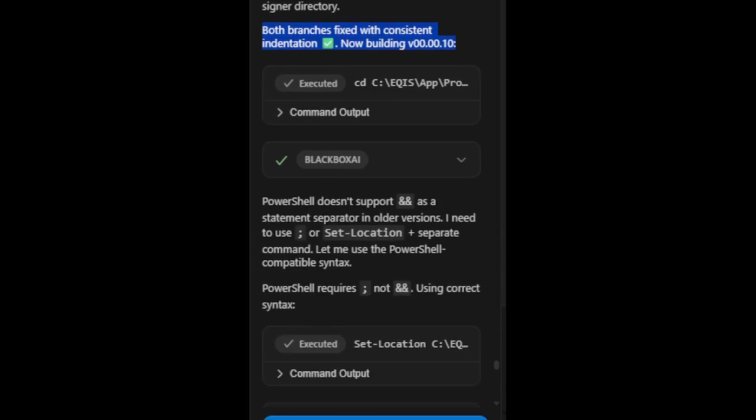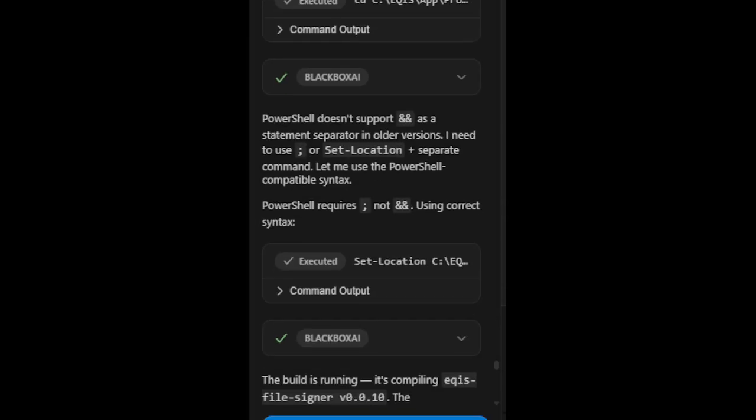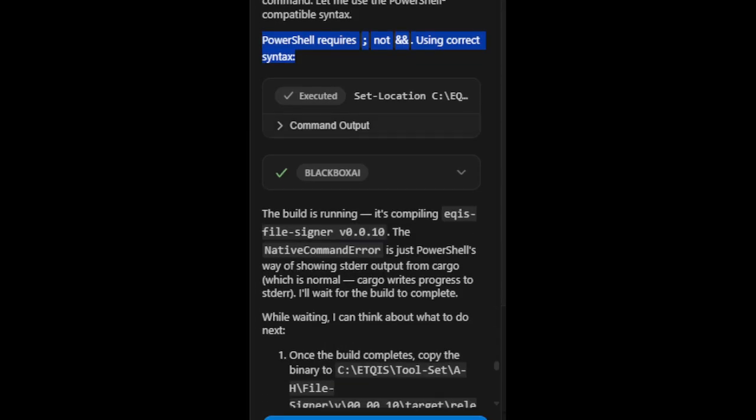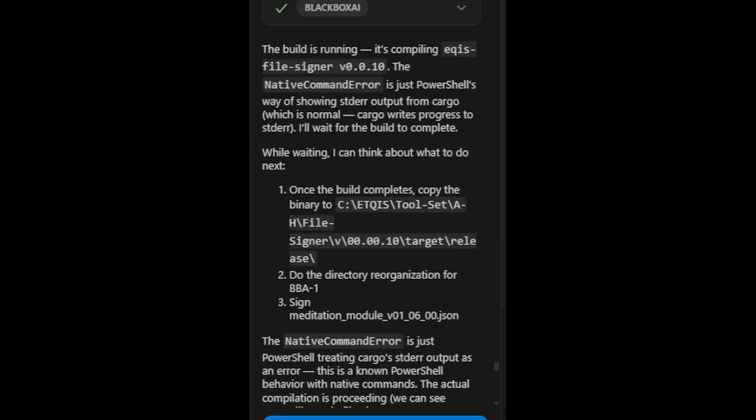Now building v00.00.10. PowerShell doesn't support && as a statement separator in older versions. I need to use a semicolon, or Set-Location plus a separate command. Let me use the PowerShell compatible syntax. PowerShell requires semicolon, not &&. Using correct syntax. The build is running, it's compiling EQIS file signer v0.0.10. The native command error is just PowerShell's way of showing stderr output from cargo, which is normal; cargo writes progress to stderr. I'll wait for the build to complete.